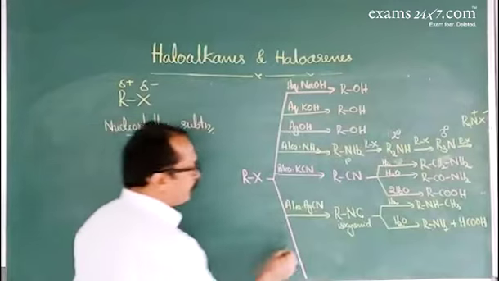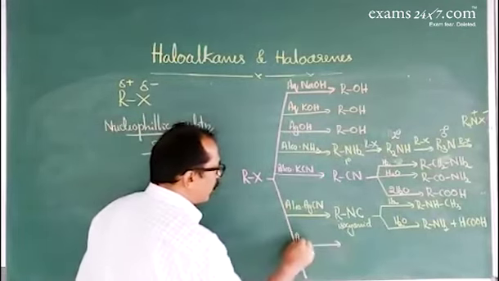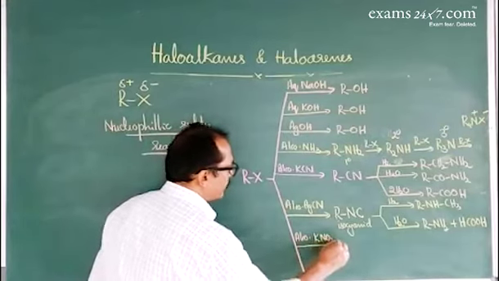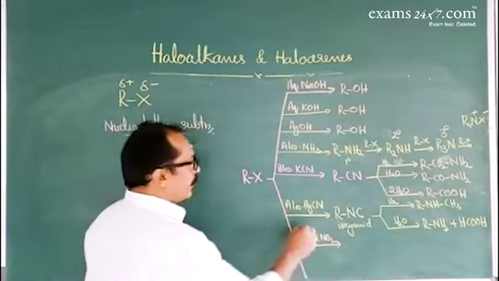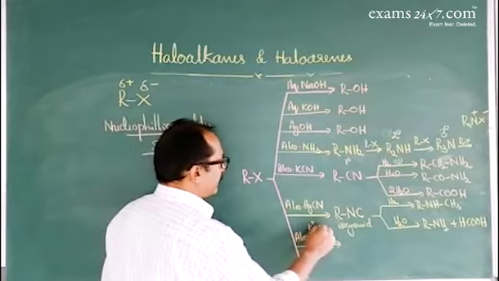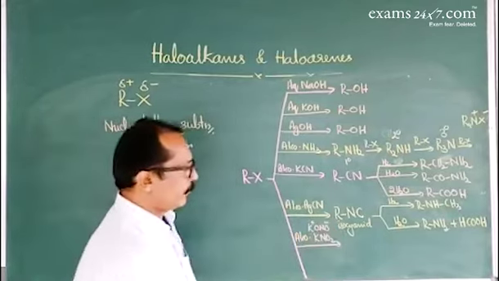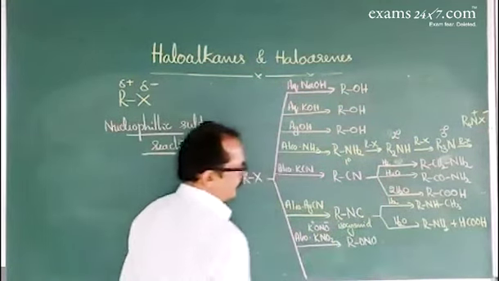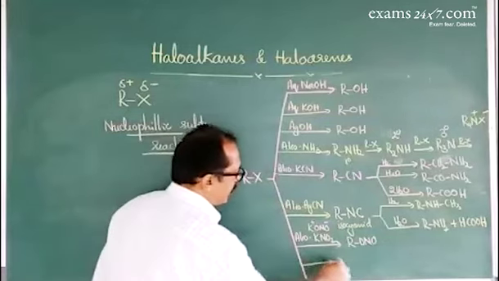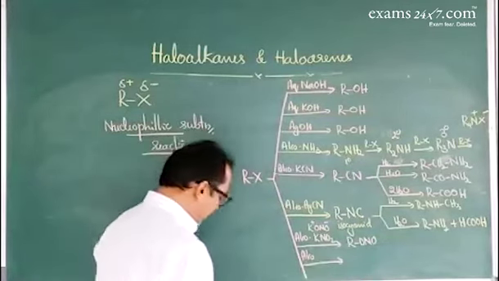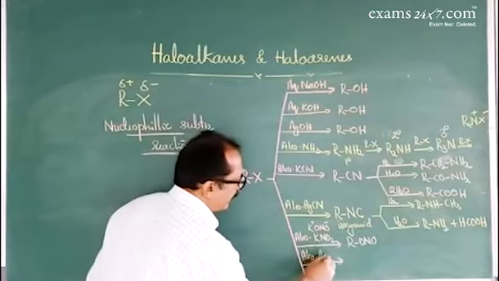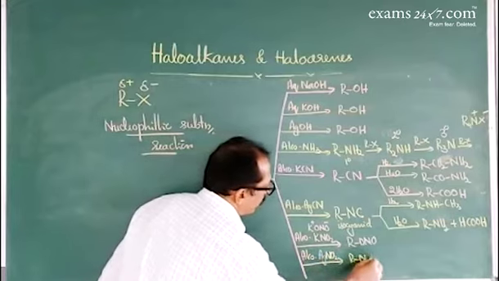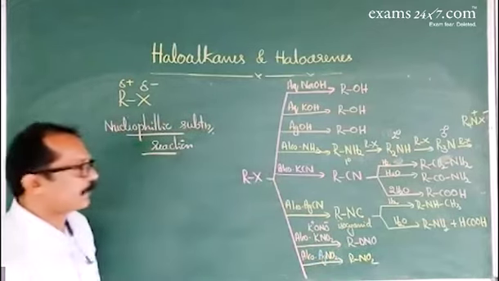Next one, reaction with alcoholic solution of potassium nitrite. It contains K plus and ONO minus. So it gives alkyl nitrite. If the same reaction is carried out in the presence of alcoholic solution of silver nitrite, AgNO2, that gives nitrohydrocarbon.